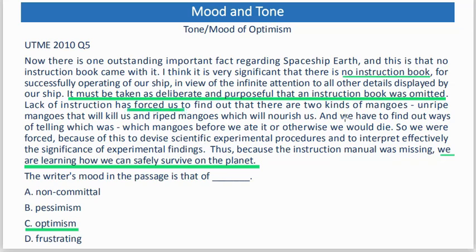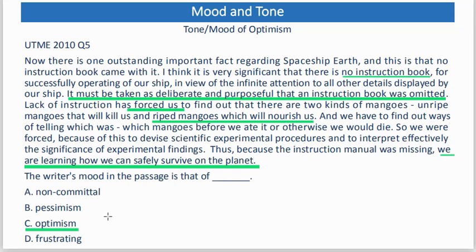Ripened mango which will nourish us. The fact that they didn't see it as outrightly bad mango. Instead, they see two things, the ripe mango and the one that is unripe. This bespeaks hope. The overall narrative frames the lack of instruction as a catalyst for humans to discover ways to survive. So this is just optimism.